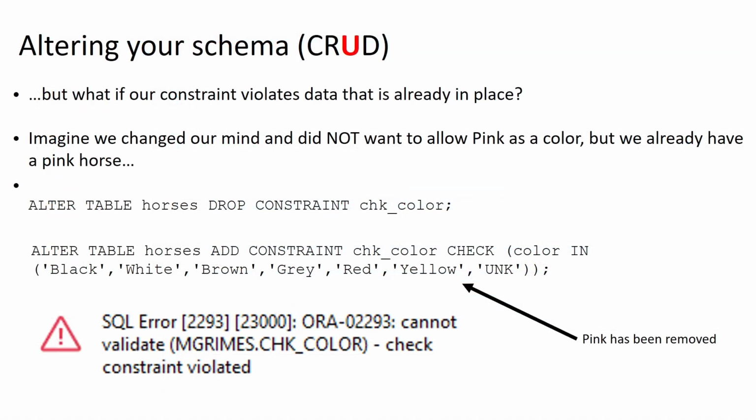But now let's imagine that, okay, so we decided we wanted to allow for pink horses, but then we kind of thought better of it and said, you know what, maybe it's a little silly for horses to be colored pink. So we want to actually get rid of that. We want to revert our constraint back to just the colors black, white, brown, gray, red, and yellow, right? So if we wanted to do that, we would just need to drop the color constraint and recreate it just like we did to allow the color pink.